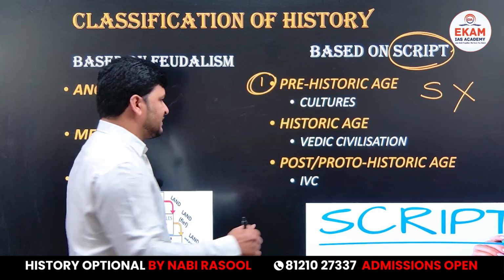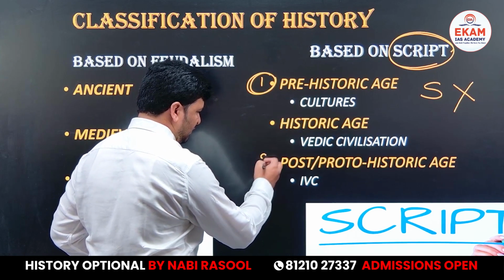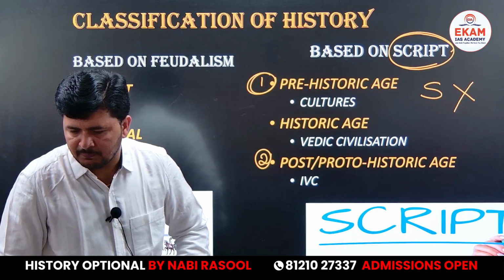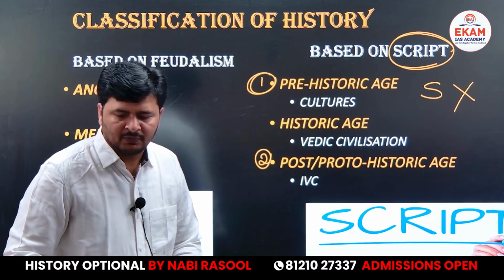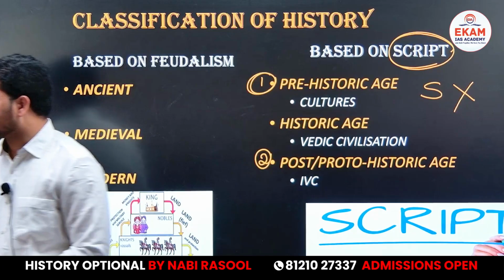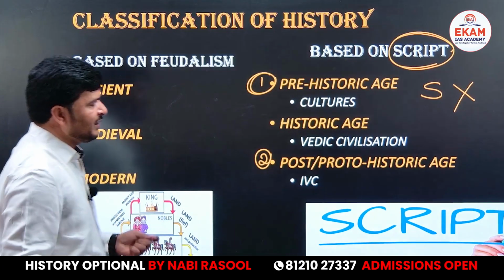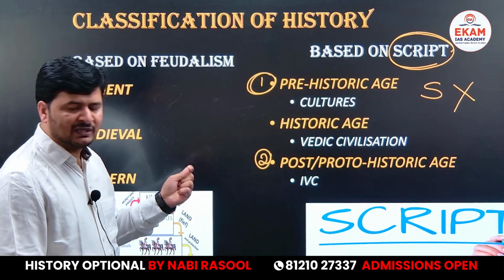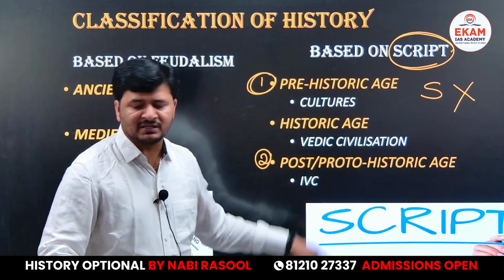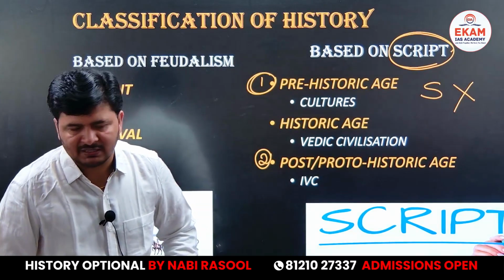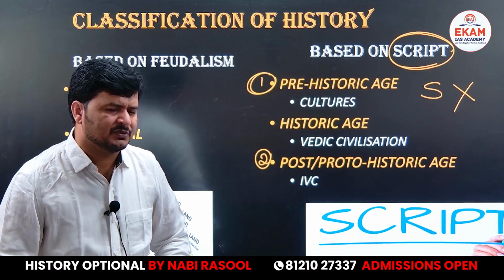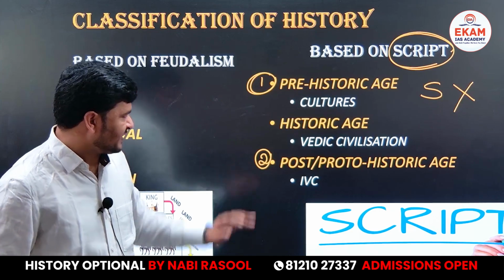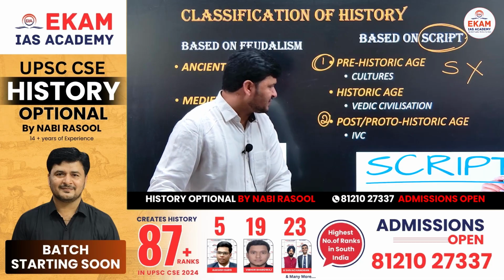Now come to the second age, the protohistoric age, or post-historic age. Both are the same. So, a prehistoric age, as I was telling, is a phenomenon where there was no script. Under prehistoric age, take a small arrow mark and write: Prehistoric cultures. I'm just giving one example, right? Prehistoric cultures.